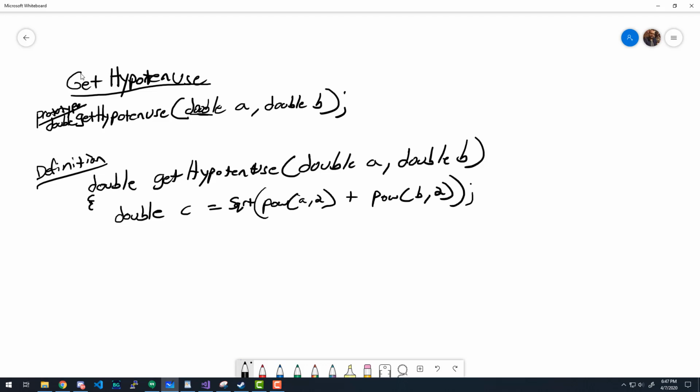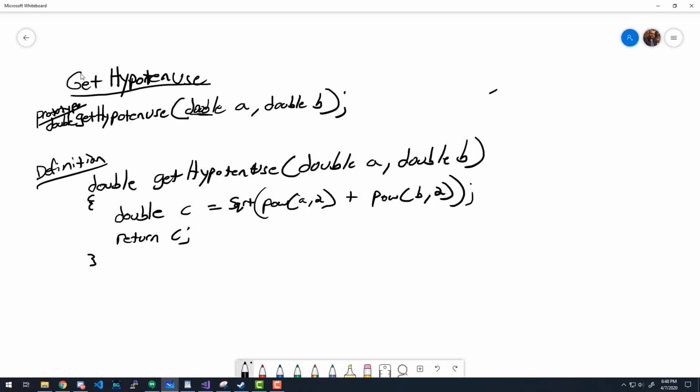So that will work. Now what do we have to do in order to get C sent back to whoever calls this function? Return C. Love it. That works.